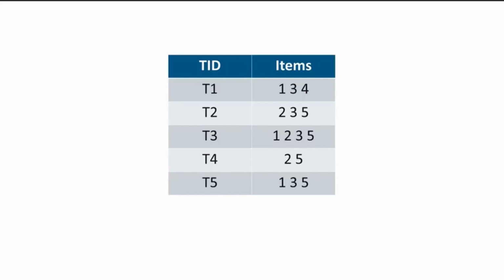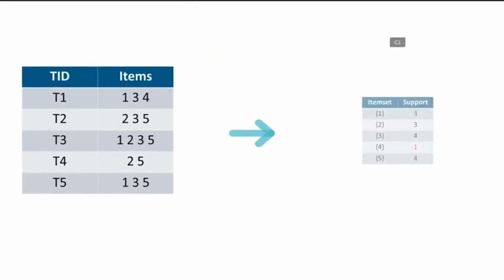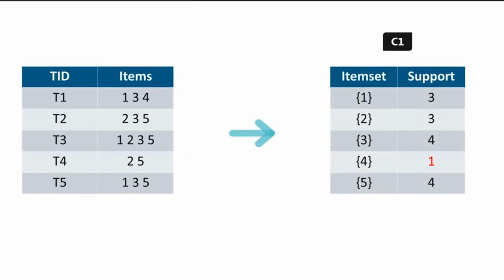Now the first step is to build a list of item sets of size 1 by using this transactional data. And one thing to note here is that the minimum support count which is given here is 2. Let's suppose it's 2. So the first step is to create item sets of size 1 and calculate their support values. So as you can see here, we have the table C1 in which we have the item sets 1, 2, 3, 4, 5 and the support values.